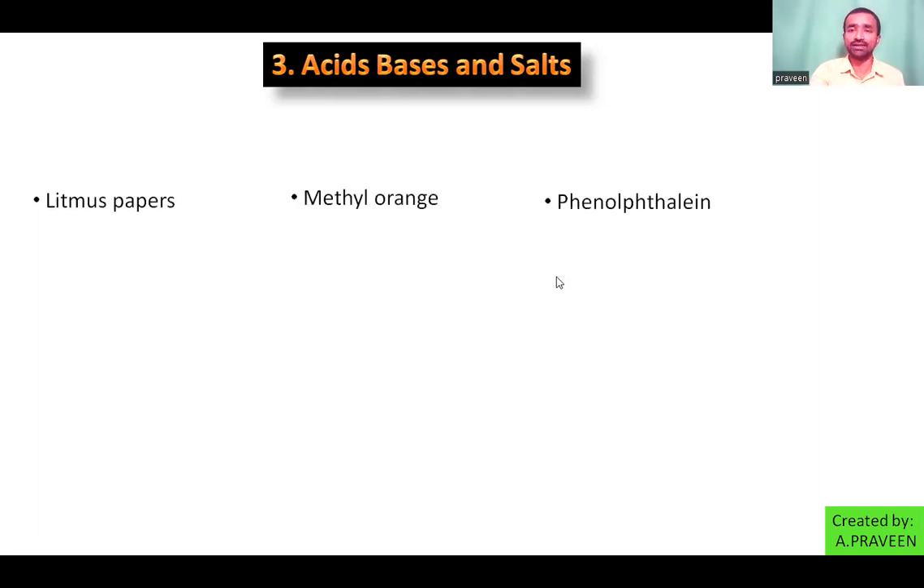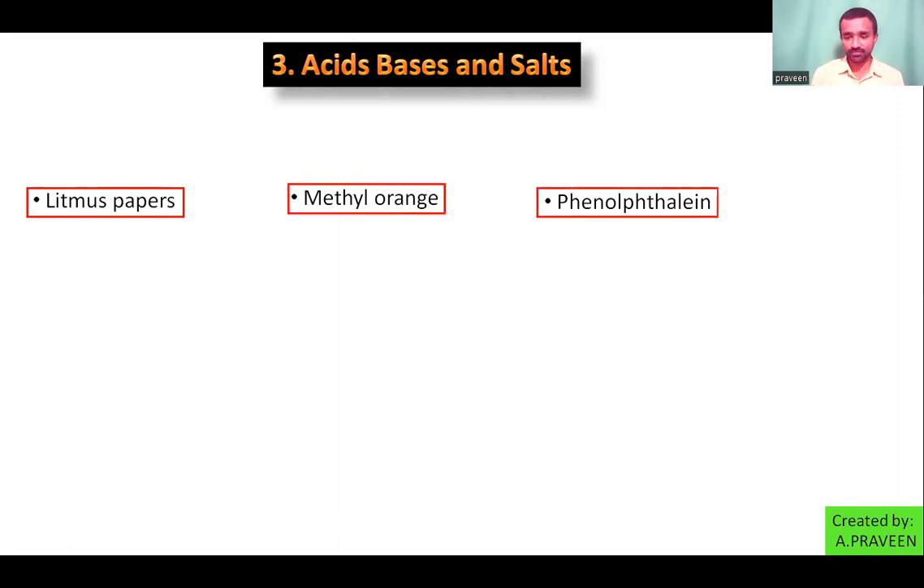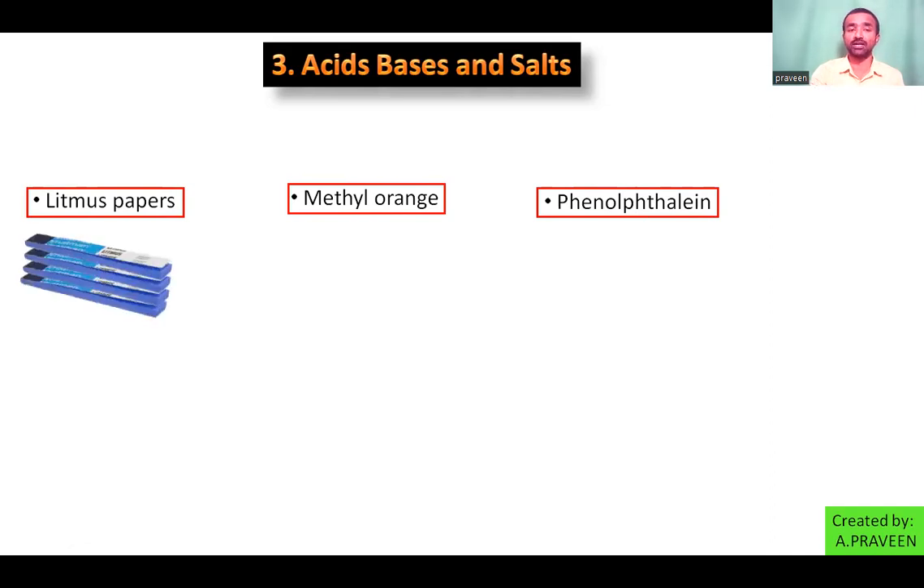These 3 we are dealing with in our subject. Litmus paper is available in 2 colors: one is blue litmus paper and the other is red litmus paper. As you see on the screen, this is blue colored litmus paper. Then one more color is available, that is red litmus paper.